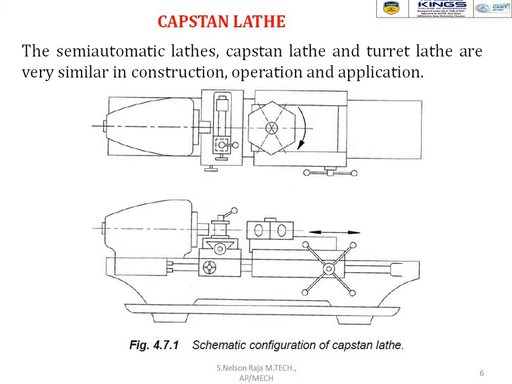When you look at the diagram, these two diagrams represent the schematic configuration of a lathe machine. We have a tool leg and lathe bed, headstock, tailstock, tool post and carriage, and this arrow mark represents the tailstock direction, forward as well as backward. The individual components, their construction and working, are also similar to the center lathe.